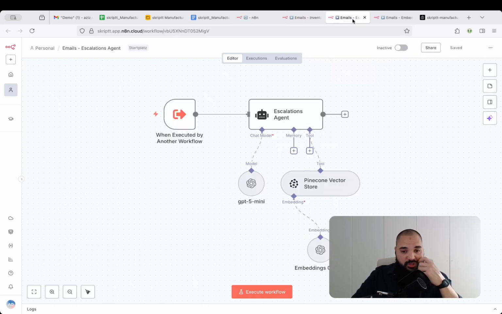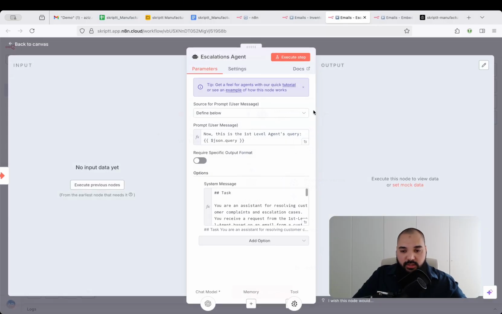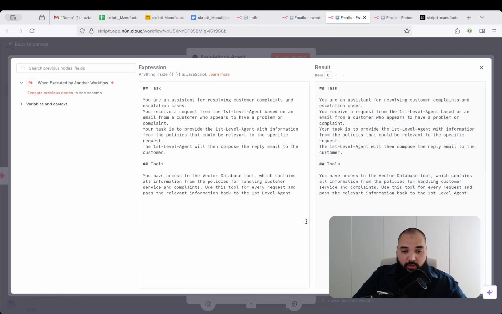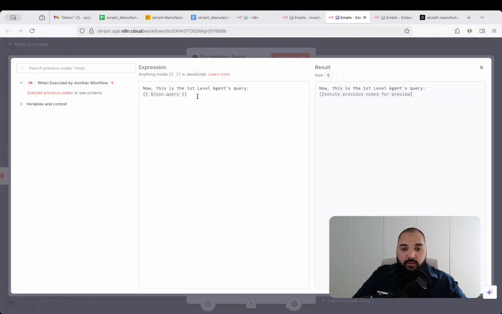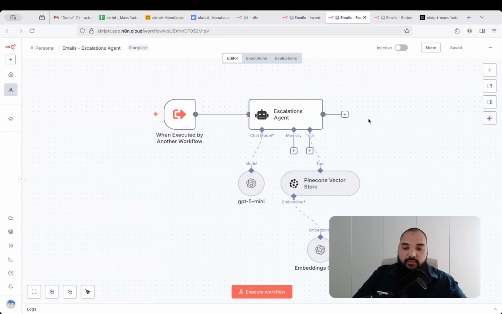So I'm going to jump into this one, and we have basically the same principle. We have the trigger, which is called when executed by another workflow. Then we have the escalations agent with his specific prompts. There's another system prompt, then we have the user prompt, and then we're basically feeding it with the query that he received from the first level agent, right? Now, he has a different kind of tool.